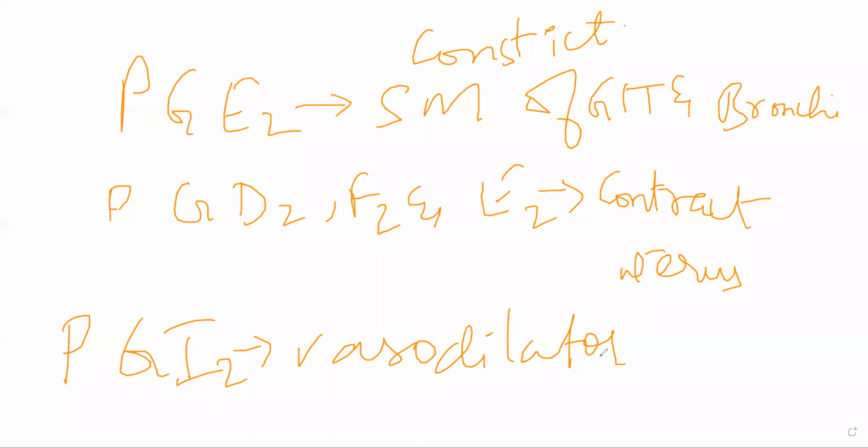It will maintain patency of your ductus arteriosus, patency as in openness. In whom is this useful? In the fetus. What is ductus arteriosus? You must have read about this last year in the heart. There is a hole in the fetal heart which will connect your right atrium to your left atrium.